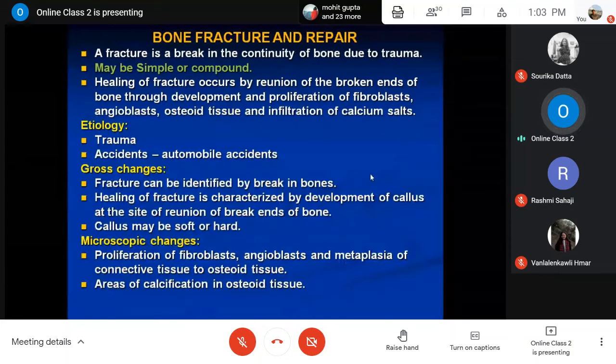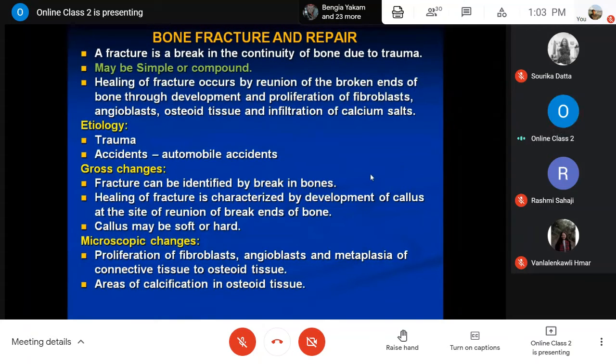Then, when we talk about healing of bone fracture, we will of course discuss the physiological changes. Then it heals, and we have to go for surgical operation or some other techniques for management of the fractures. So it should be repaired, meaning healing should take place.